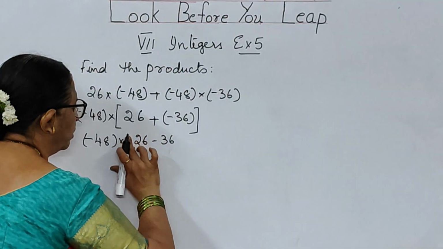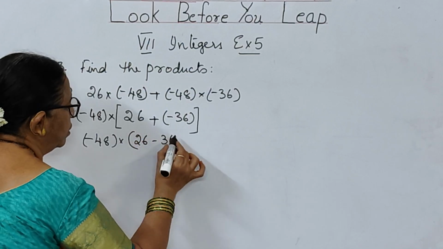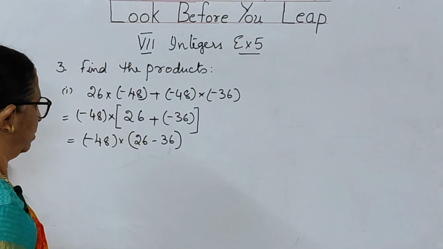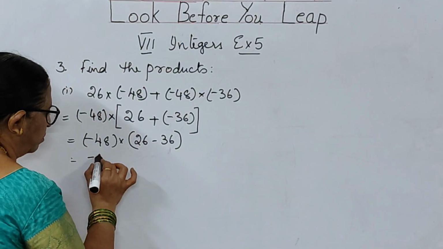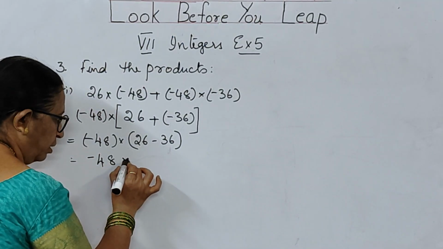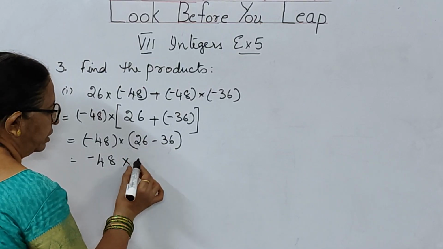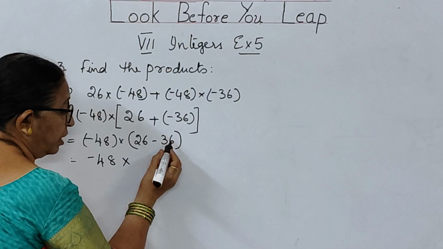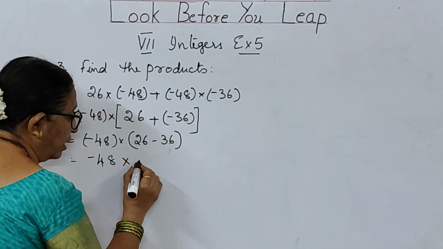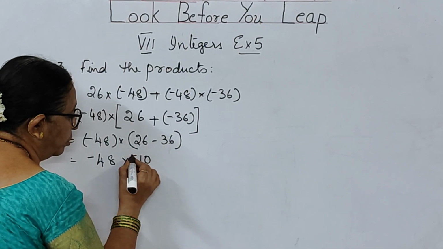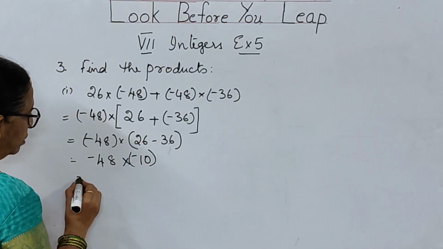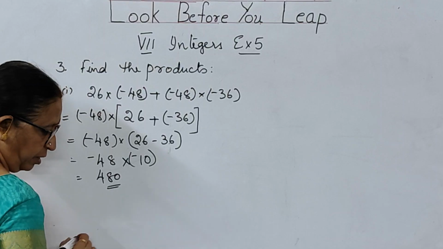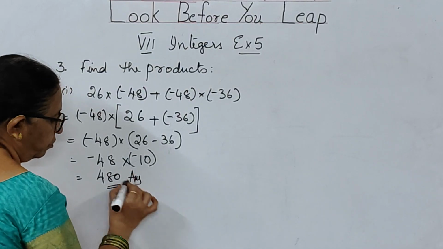I can use the small bracket here. Now this is equal to minus 48 into this difference. Bigger number is 36. Already earlier in previous videos I have said that the gap is 10. After writing 10, the big number is having minus, so it is minus 10. That means how much you are getting? 480 is the answer for this problem.